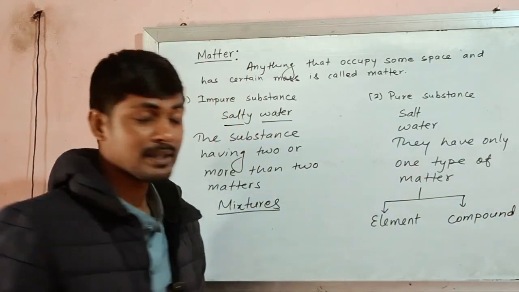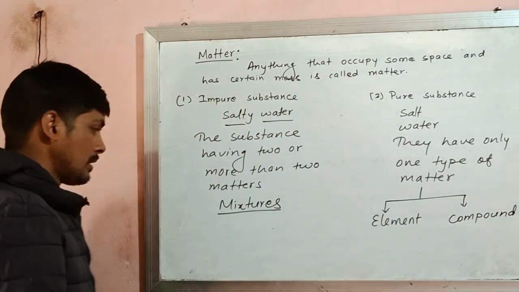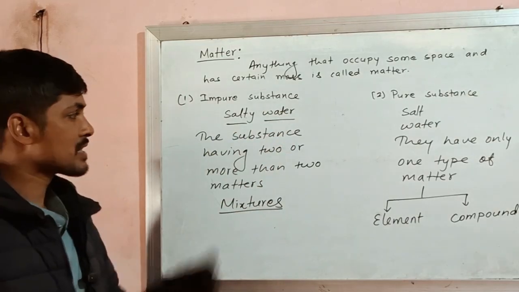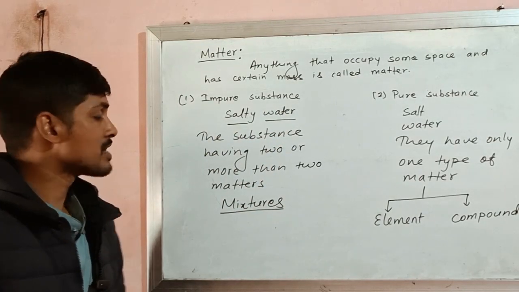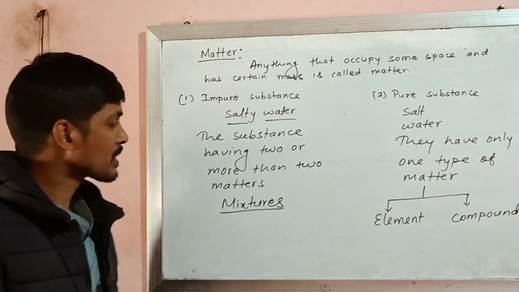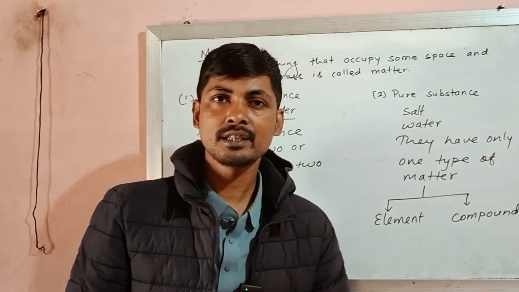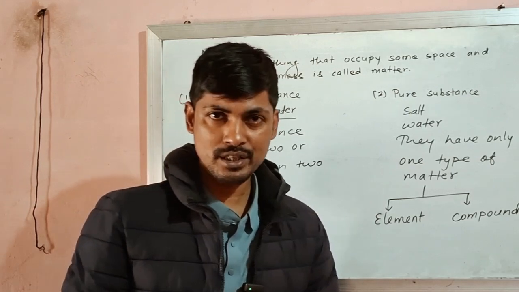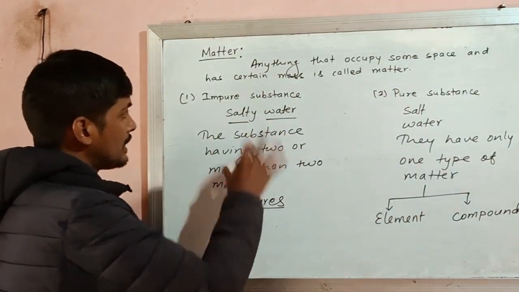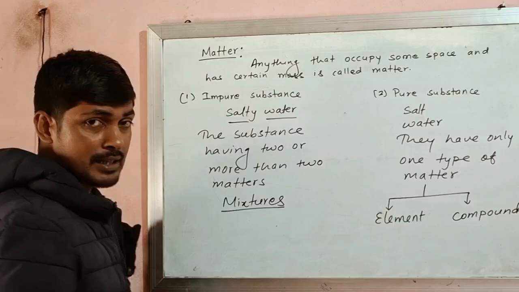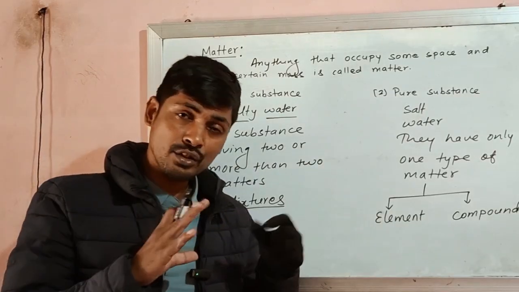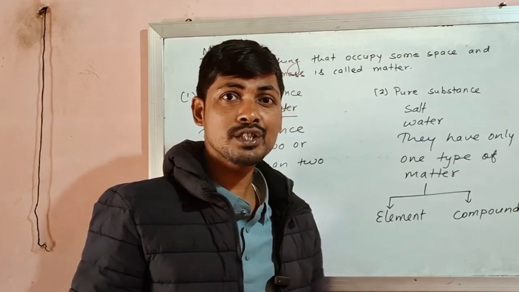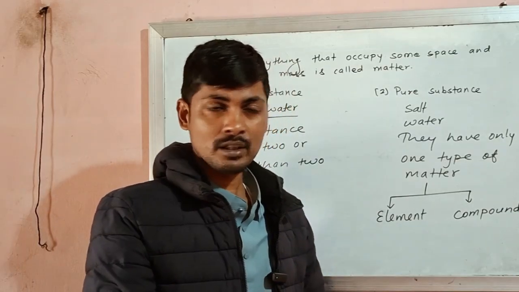Now what are these element and compound? And what are mixtures? One example of a mixture I have already mentioned, salty water that contains salt and water. Similarly, if we mix sand and water, that is also a kind of mixture. So in case of impure substance, the composition is not fixed, whereas in case of pure substance, the composition is always fixed.